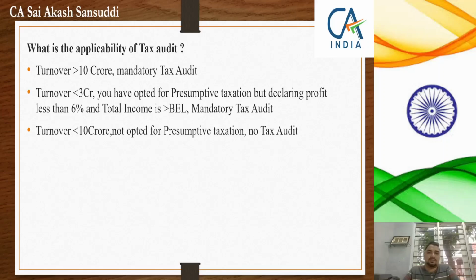So this is the applicability of tax audit. More than 10 crore, compulsory audit. Less than 10 crore and not opting for presumptive taxation, then no audit. But less than 3 crores, where you have opted for presumptive taxation and you don't want to declare 6% as your profit, you want to declare something less than 6%, then mandatorily you need to get yourself audited under the Income Tax Act.